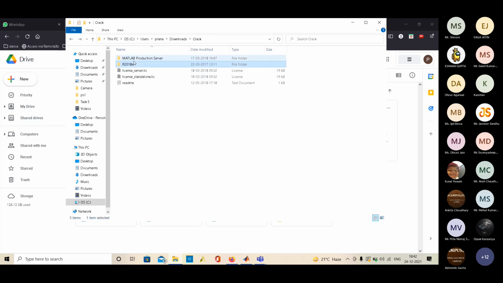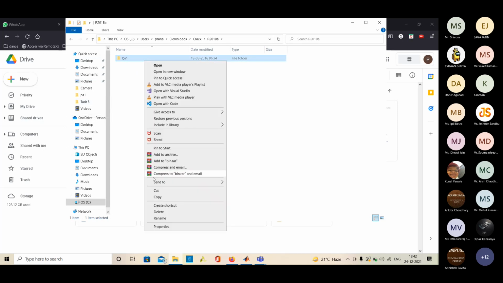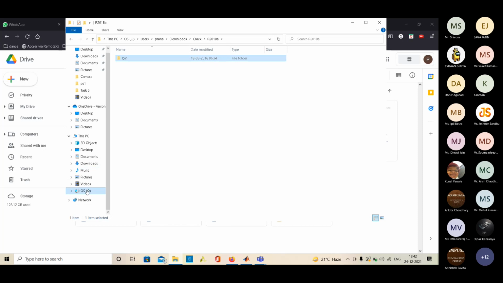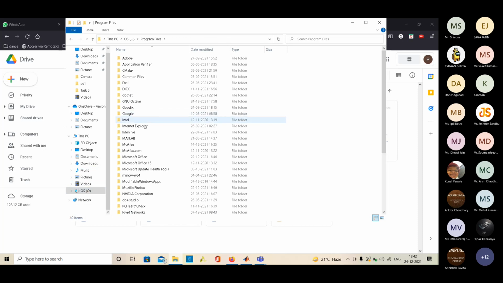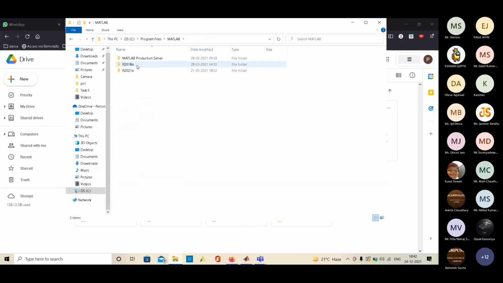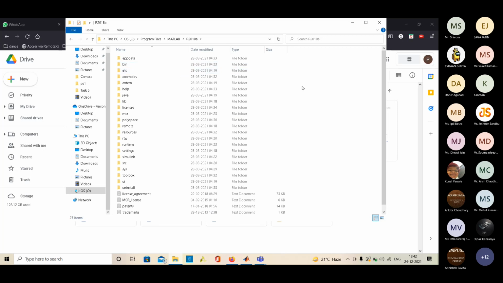Also, after installing everything, don't start MATLAB. First, copy this bin folder into the C drive. I will show you that also. Basically, copy it, then go to C, Program Files, MATLAB, R2018A, and paste it here.